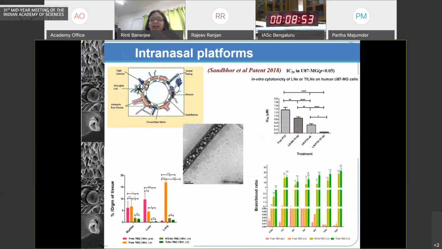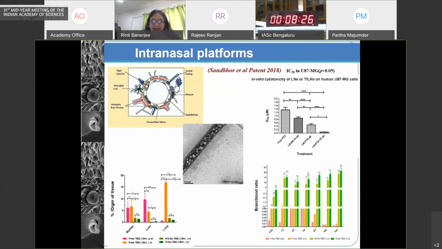Another barrier is that of the blood-brain barrier. Now, this is actually protective, preventing any toxic substances from getting into the brain. One way in which we can bypass this is by exploiting the natural route of olfaction. Olfaction meaning smelling. In the same way, we want to design the particles which will go along the olfactory nerves through the nose into the brain.